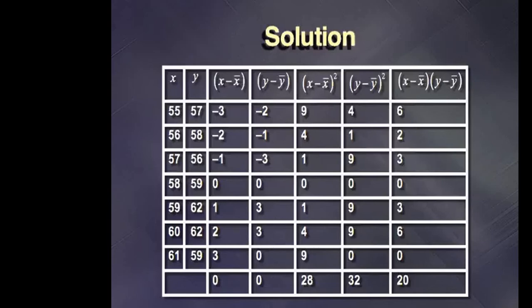At last, we find x minus x bar, which is minus 3, multiplied by y minus y bar, which is minus 2. So minus 3 multiplied by minus 2, we get the answer positive 6. Similarly, minus 2 multiplied by minus 1, we get the answer 2. And we total all the last 3 columns, which gives 28 for (x minus x bar) square, 32 for (y minus y bar) square, and 20 for (x minus x bar) into (y minus y bar).